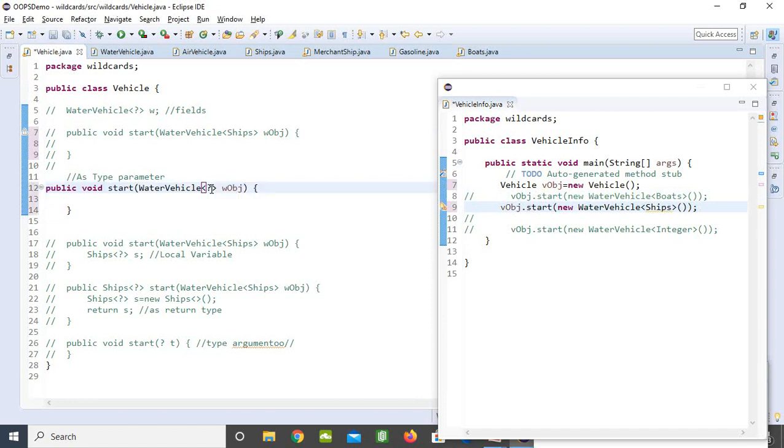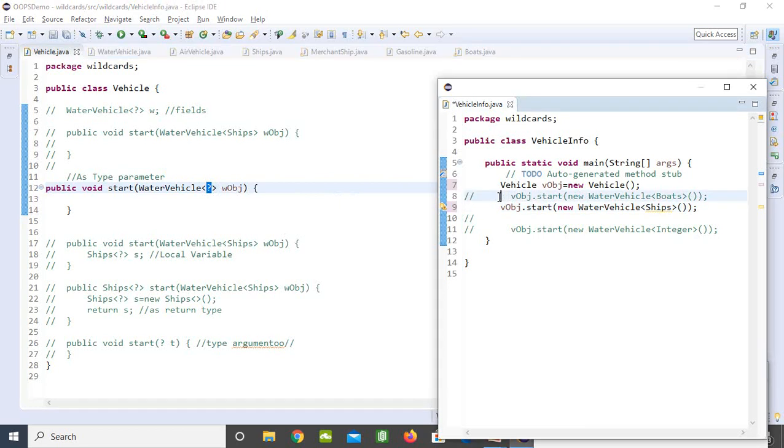Instead of mentioning an object here, because we want to make it generic, I am making it a wildcard, the question mark symbol. When I do that, I'm going to save this, and if you come to your main method and try to start the boat, it is going to allow you. You can start the boat, you can also start the ships.